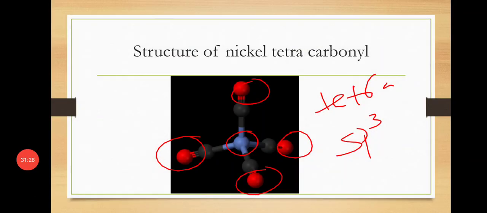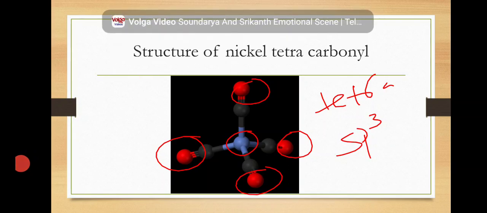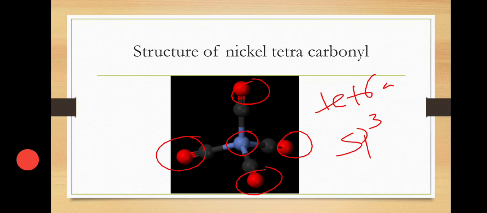First is the structure of nickel tetracarbonyl. The formula is Ni(CO)4. Here nickel is the central metal atom, surrounded by 4 CO molecules, forming nickel tetracarbonyl. The nickel atom undergoes hybridization and forms 4 empty hybrid orbitals. The 4 orbitals are sp3 orbitals: 1 s orbital and 3 p orbitals.